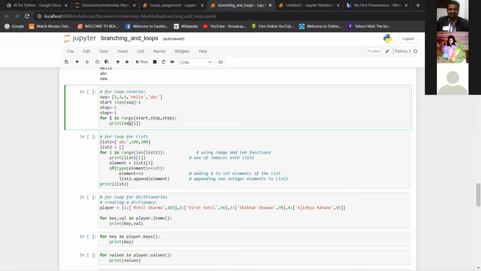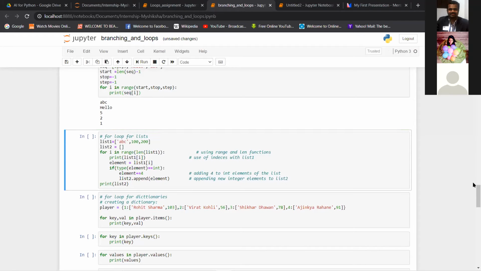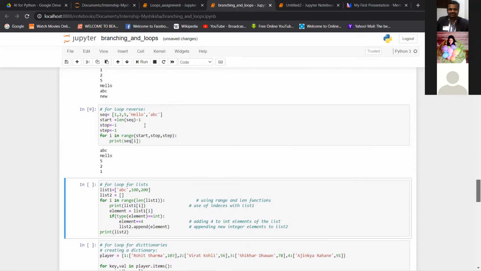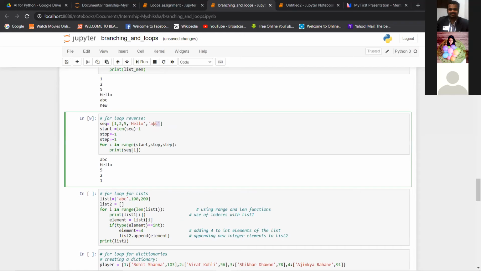So this basically will print first seq[4], then seq[3], because step is -1, it will keep reducing, seq[2], seq[1] and seq[0]. Okay, so try to run this. We get ABC first because that is the last element, and we started from the fourth index, right? 0, 1, 2, 3, 4.